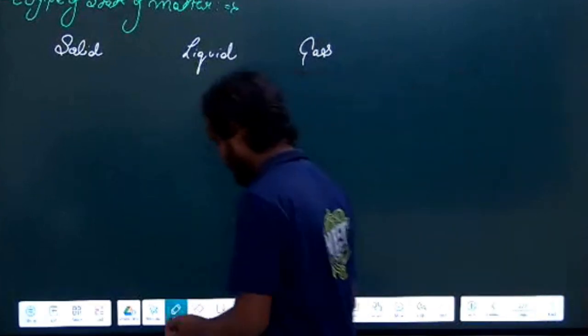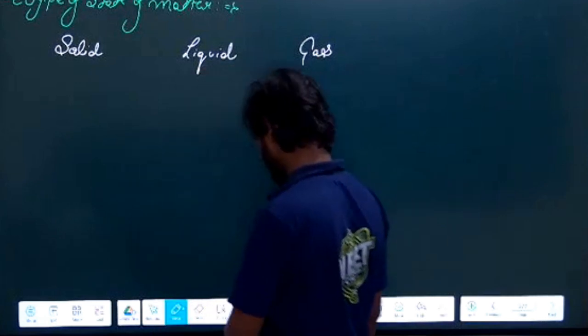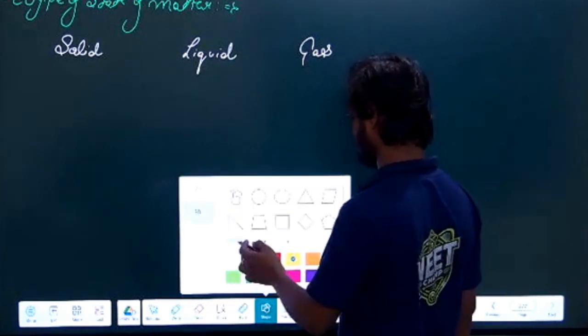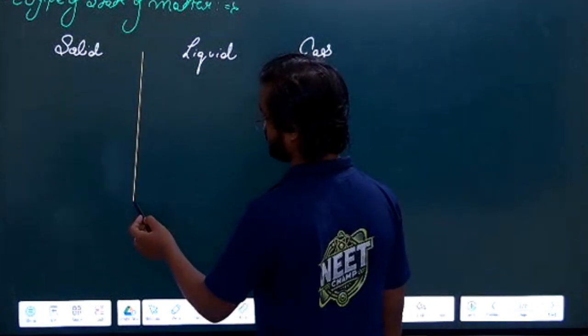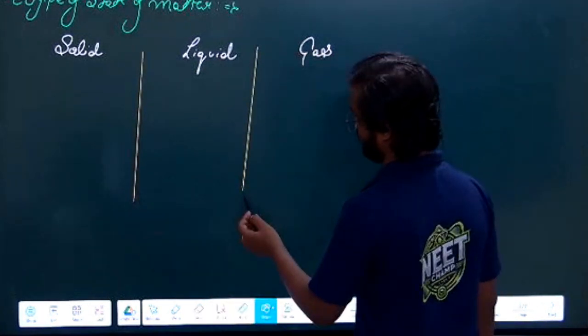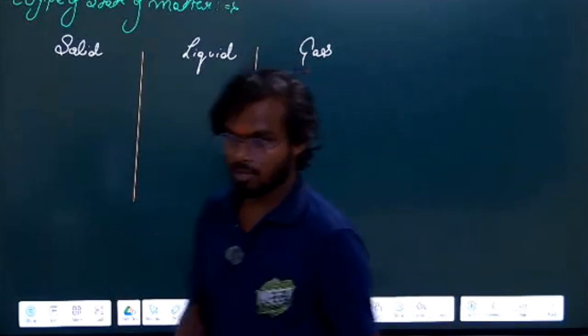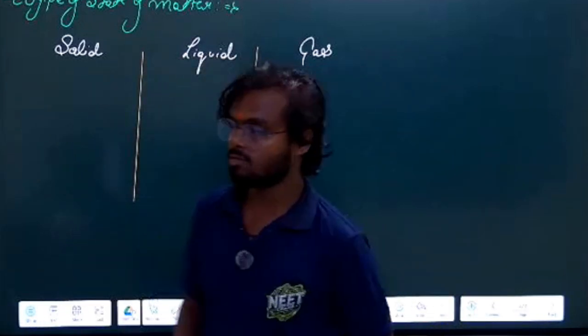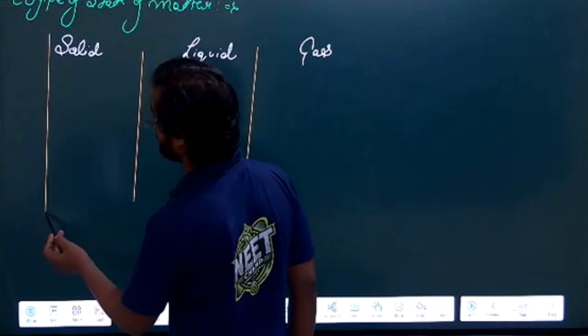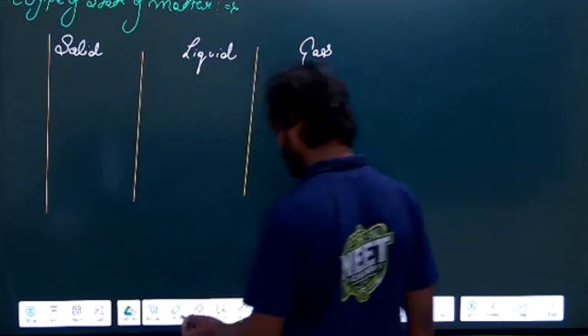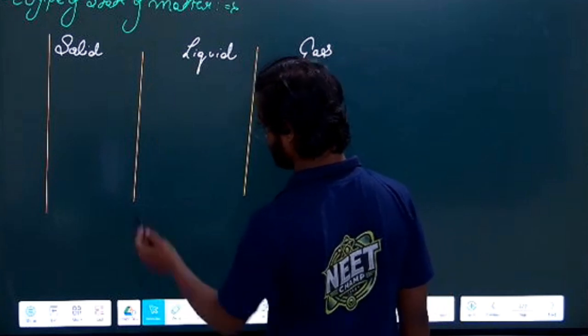And gas. Okay. Now the thing is, how are solid, liquid, and gas classified? On what basis have we done this classification? If you have classified these into different states, on what ground have you classified them? Can anyone let me know the basis of the classification?